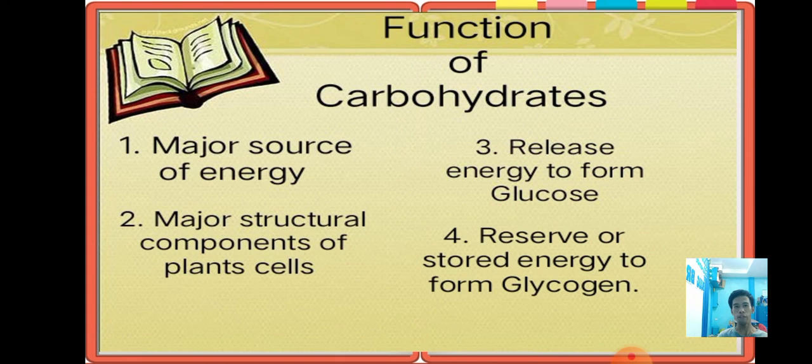Now the different functions of carbohydrates. First, the major source of energy. This is the most important function of carbohydrates that we take into our human body. It is the main source of energy. Second, the major structural components of plant cells, so carbohydrates help especially in plants. Third, release oxygen to form glucose. And the last one, reserve or stored energy in the form of glycogen.